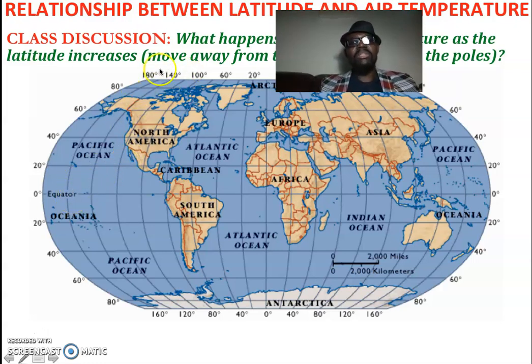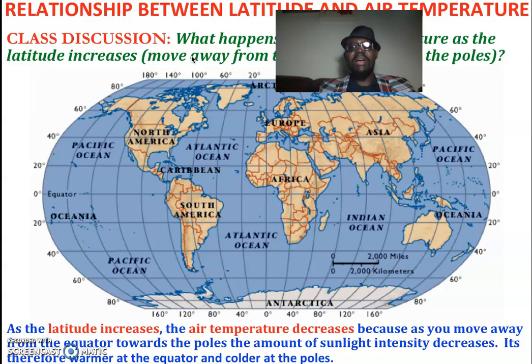As you move towards the poles, the latitude increases. So from 0, the equator is at 0, then 20 degrees, 40 degrees, 60 degrees, 80, and moving up. So as you move away from the equator and towards the poles, what happens to the air temperature? The air temperature decreases.